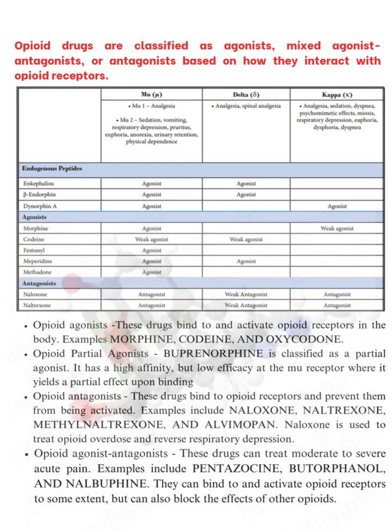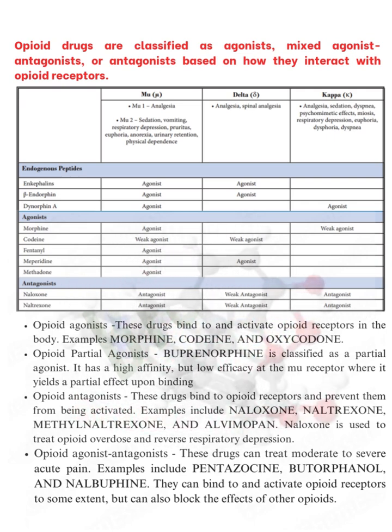Buprenorphine is classified as a partial agonist of opioid receptors. It has a high affinity but low efficacy at the mu receptors, where it yields a partial effect upon binding. So with low efficacy, the therapeutic activity is very low, so buprenorphine is considered an opioid receptor partial agonist.